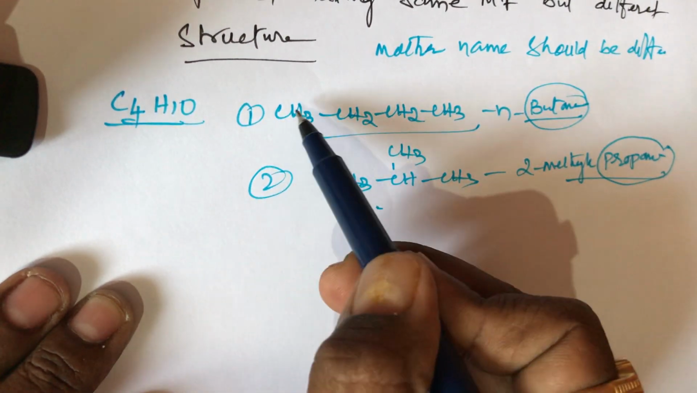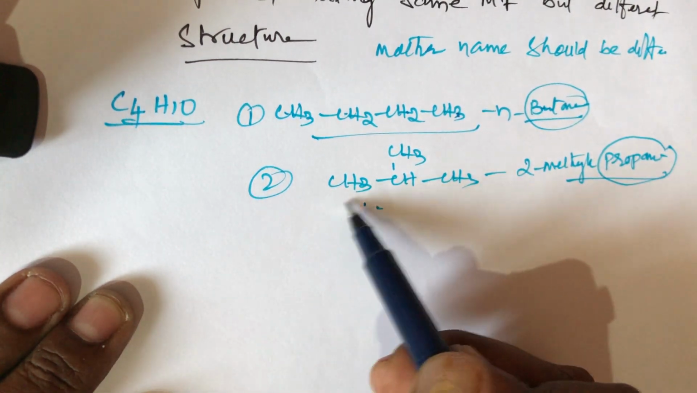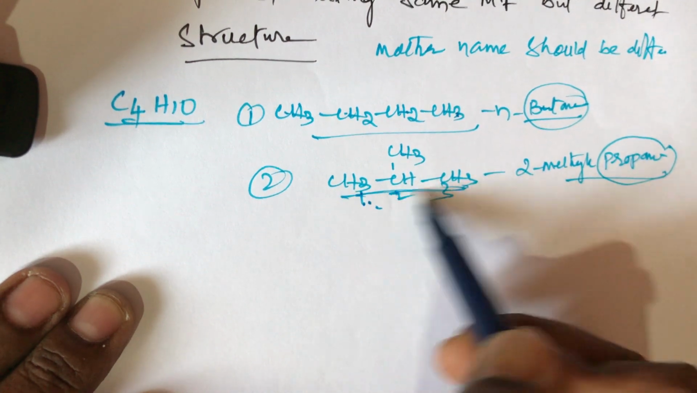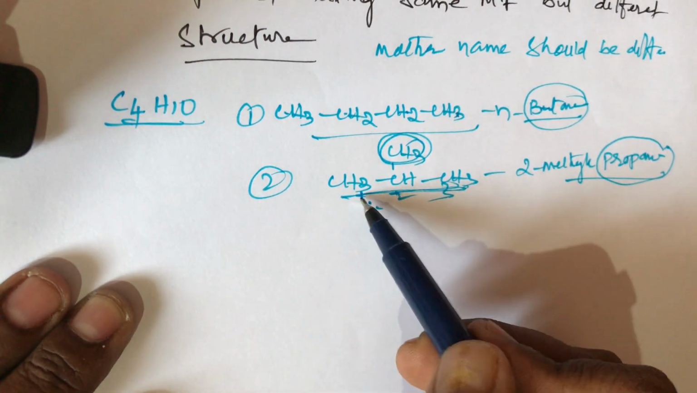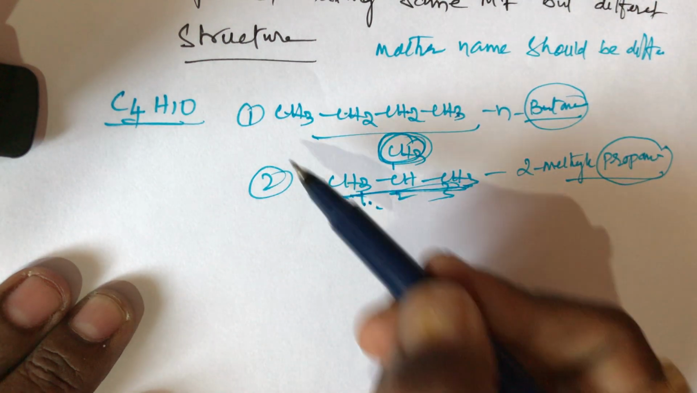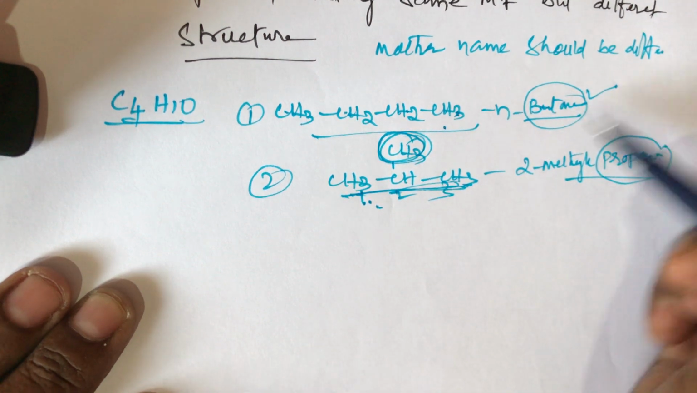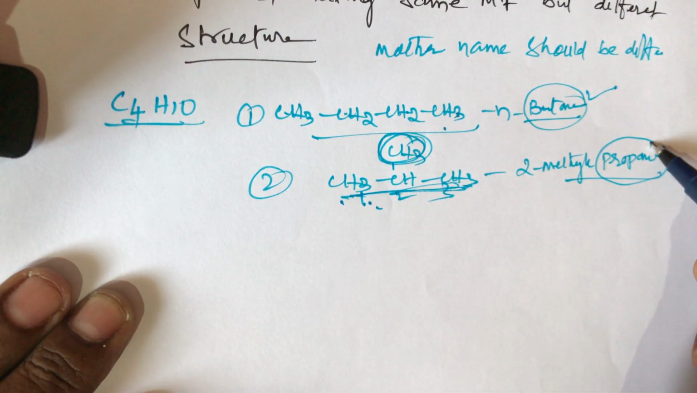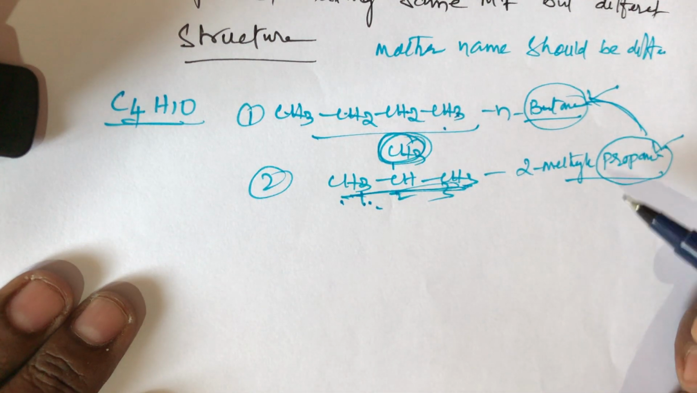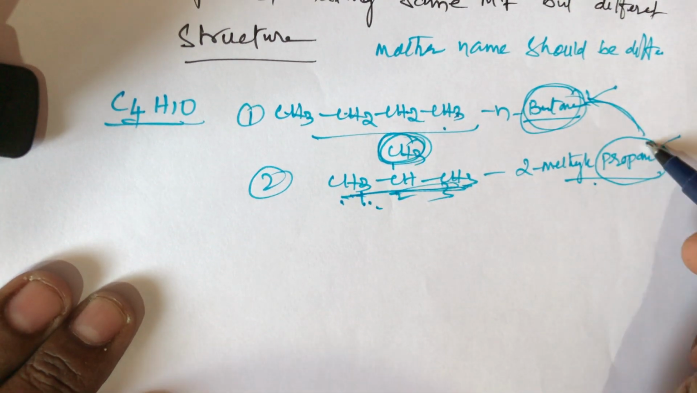So what does mother name mean? That is the parent carbon. Here 4 carbons are there, 1 2 3 4, and that is called the parent carbon. In the second structure the parent carbons are 1 2 3; this is the parent carbon, this is the child carbon. Simply remember, this is parent, this is child. The parent should be different: the first compound's parent name is butane, the second compound's parent name is propane.